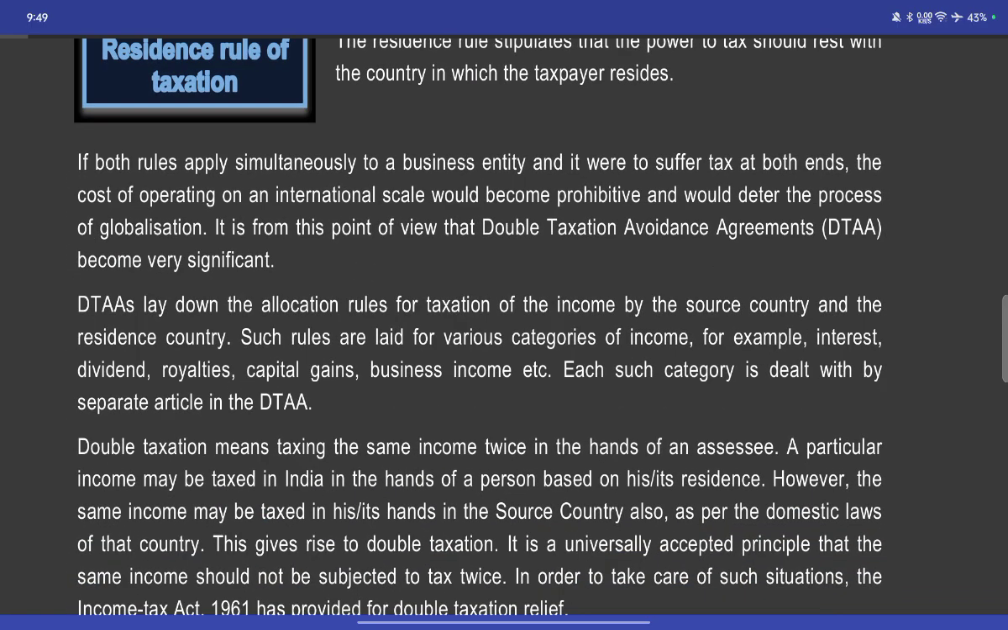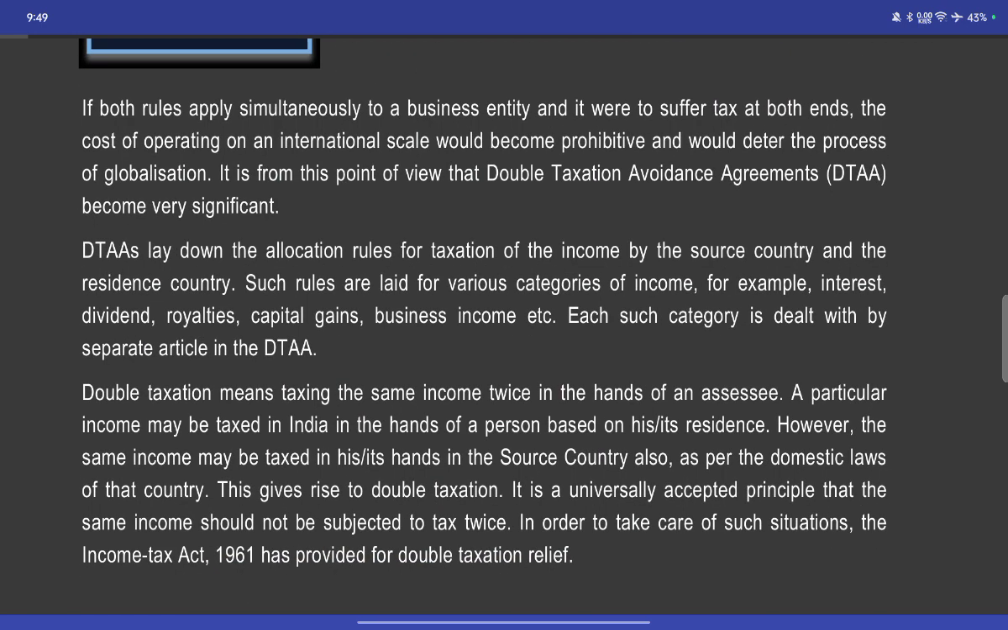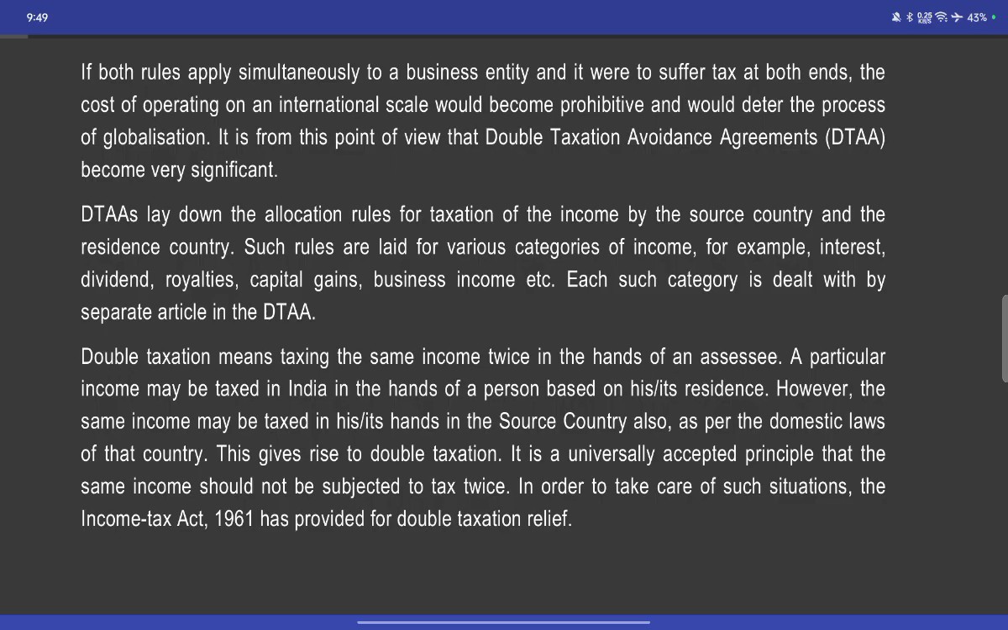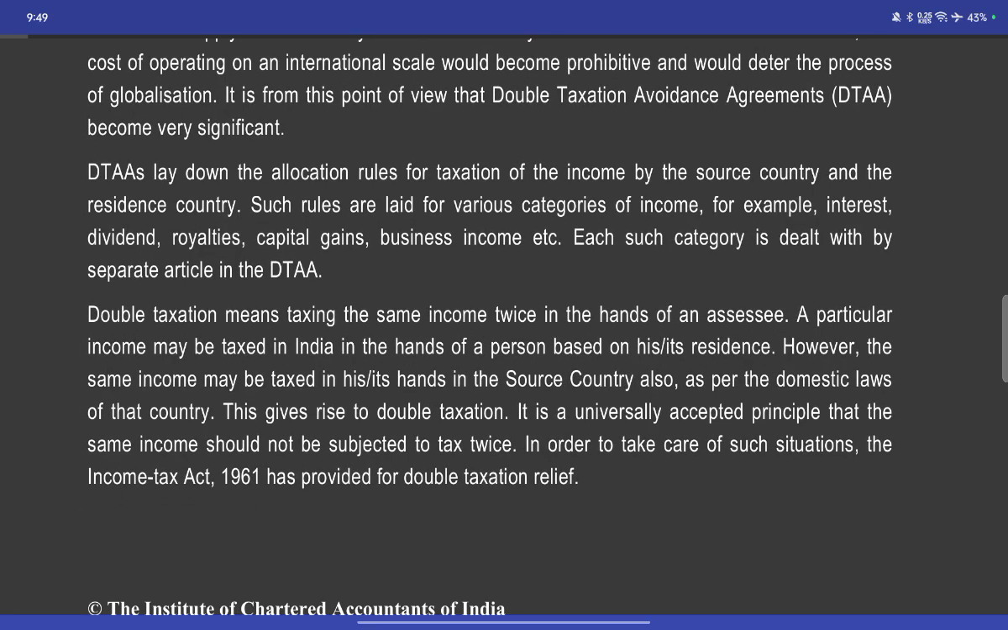When both rules apply simultaneously, a business entity could suffer taxes on both sides. The cost of operation on an international scale would become prohibitive and would deter the process of globalization. It is from this point of view that double taxation avoidance agreements became very significant.